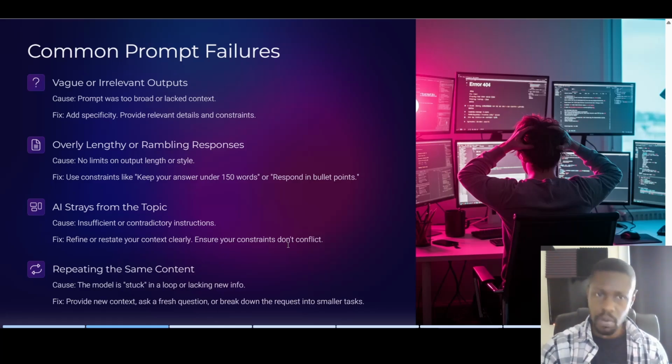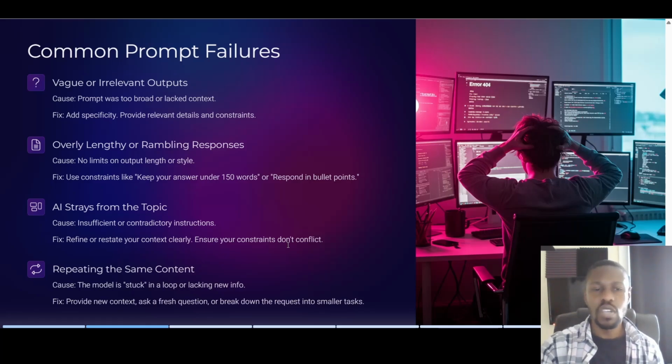The cause: the prompt was either too broad or it just lacked context. So the simple fix is to add specificity to your prompt and provide the relevant details and constraints which we've spoken about. Another issue is an overly lengthy or rambling response. The cause: no limits on output length or style. Fix: use constraints like keep your answer under 150 words or respond in bullet points.